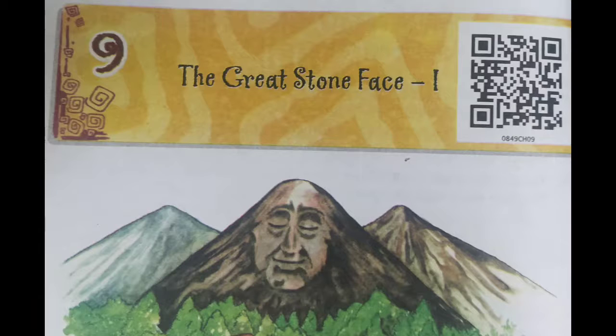Nathaniel Hawthorne was born on July 4, 1804, and he died on May 19, 1864. He was an American novelist, a short story writer, and a dark romantic.